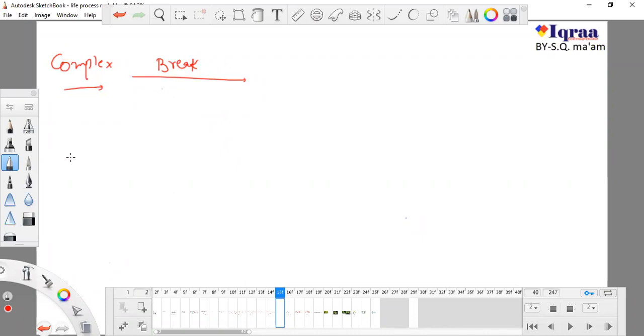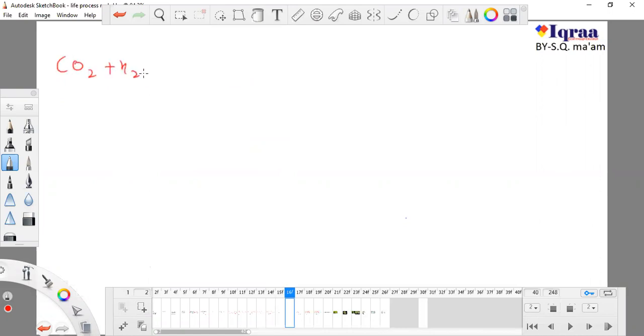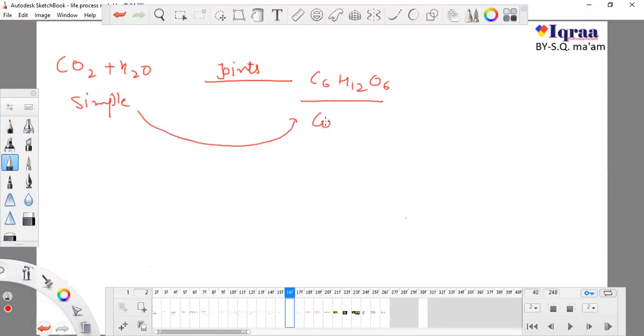But plants use very simple elements or simple types of food like carbon dioxide and hydrogen, and they make them complex. So what is the difference? Plants use very simple types of food, and plants join these to make this. This is the primary plant product known as glucose. It is sweet in nature. So plants go from simple to complex mode.